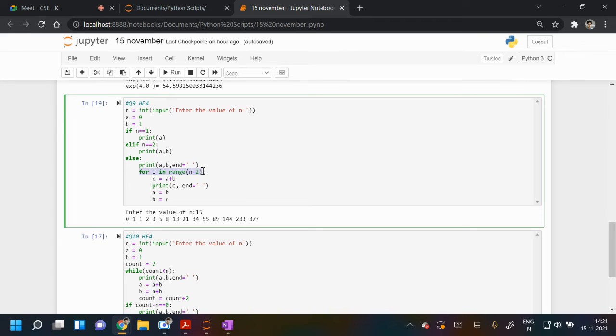Why n minus 2? Because a and b are already printed, so you want the rest, n minus 2 terms. The c is the sum of the last two, and now you have to update a and b: b goes into a and c goes into b. Let me show you here.